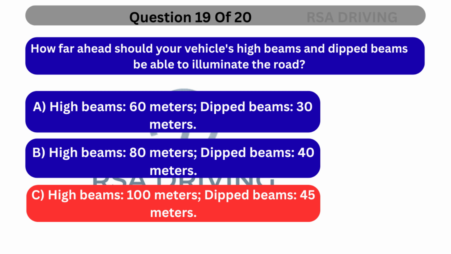The correct answer is C. High beams, 100 meters, dipped beams, 45 meters. South African vehicle regulations require high beams to illuminate at least 100 meters ahead and dipped beams at least 45 meters ahead to ensure adequate visibility for safe driving.